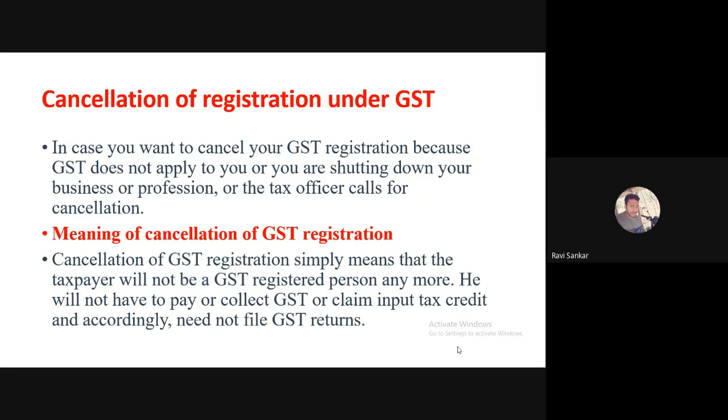Once your registration is cancelled, you cannot collect GST, you cannot pay GST, you cannot claim input tax credit, you need not file GST return. Okay, so that is the cancellation of registration of GST process.